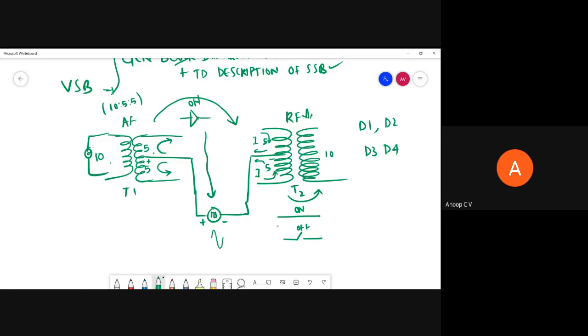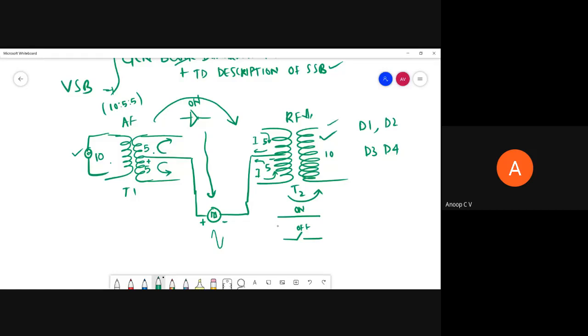But as the message is given as a whole across the upper and lower terminals, it won't be cancelled. So maybe you can apply the principle of superposition. You have carrier and message. When no message is there, you consider only the carrier. Due to the carrier, there is no contribution to the secondary of RF. But if you neglect the carrier, replacing the respective diodes with short circuits, and consider only the message, there will be a contribution to the secondary.